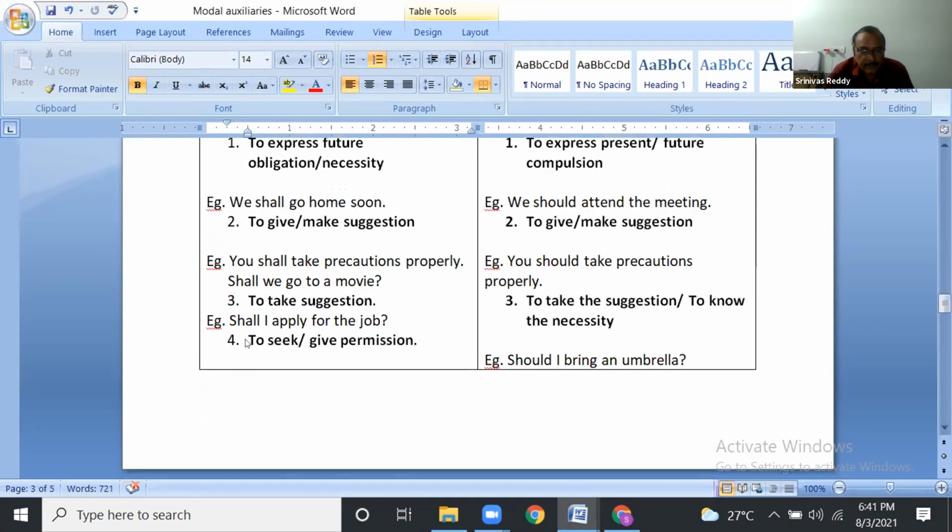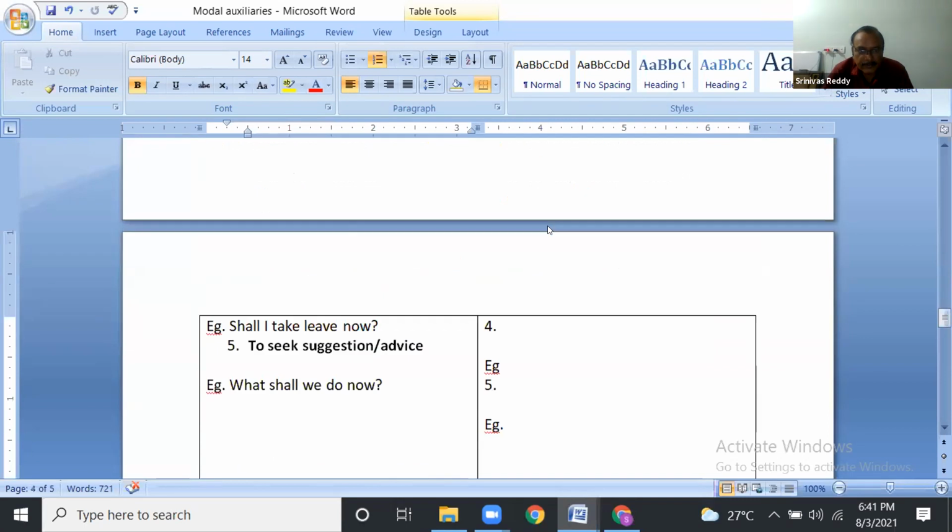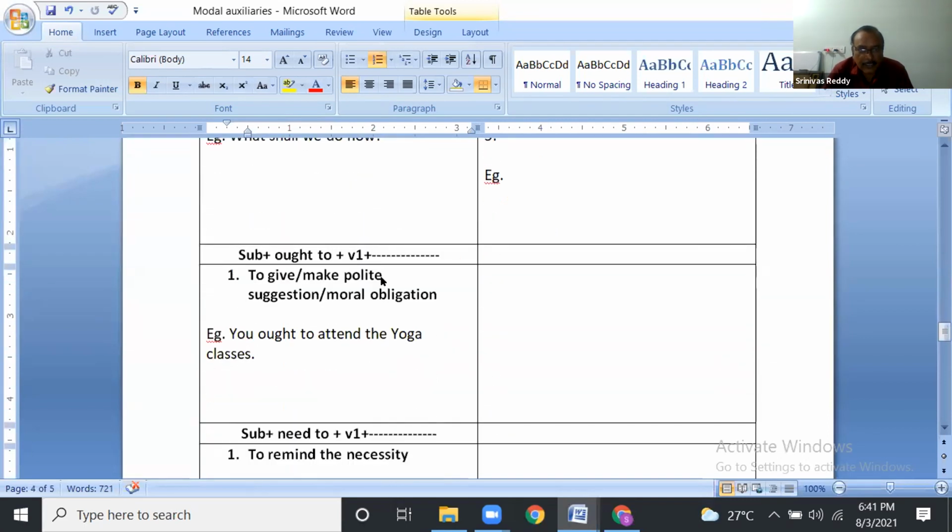Yes. Over? Any doubts? Okay. Now, ought to. Ought to is just here to make polite suggestion or as a moral obligation, something to follow. You ought to attend the yoga classes.